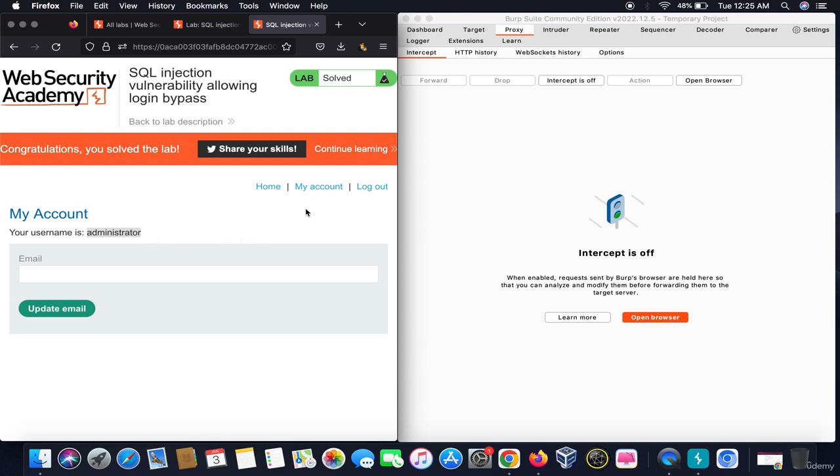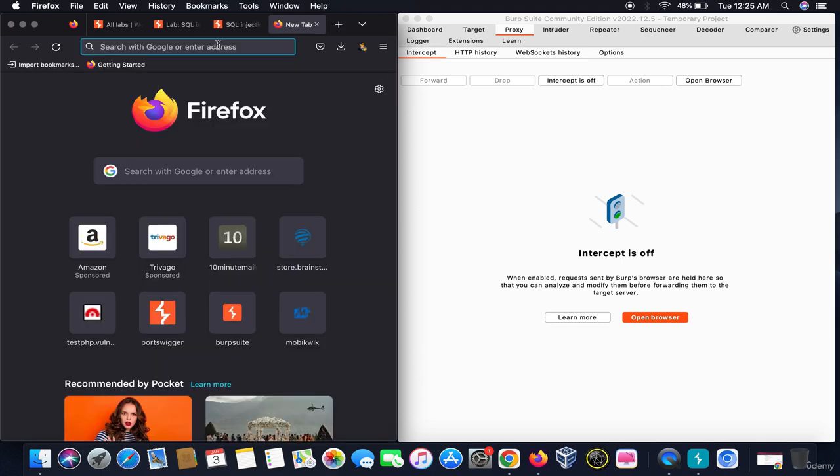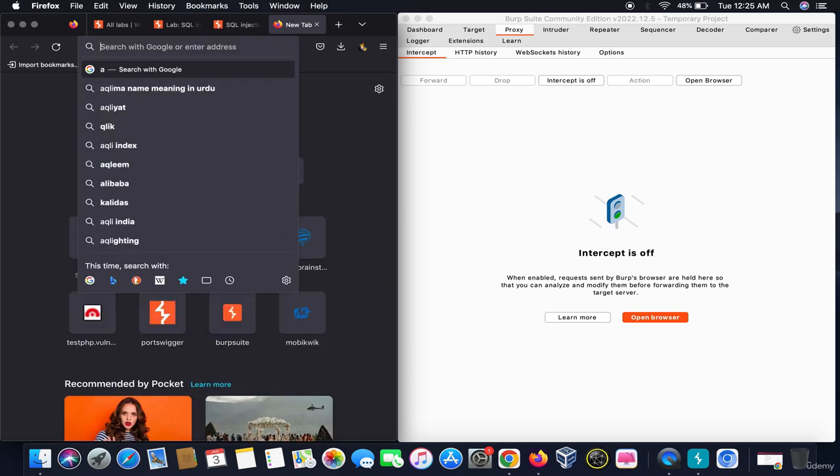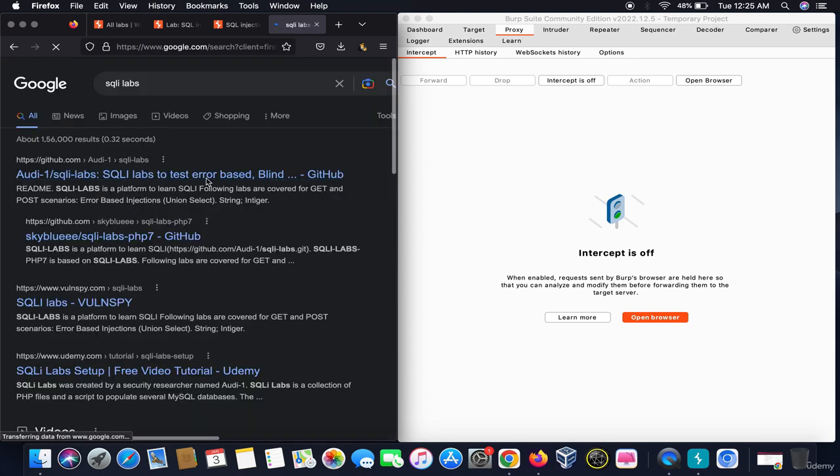SQL injection is a very vast topic which requires lots of practice. How you can practice SQL injection is, you can download SQLi labs onto your system. You can test for error based, blind based, time based.